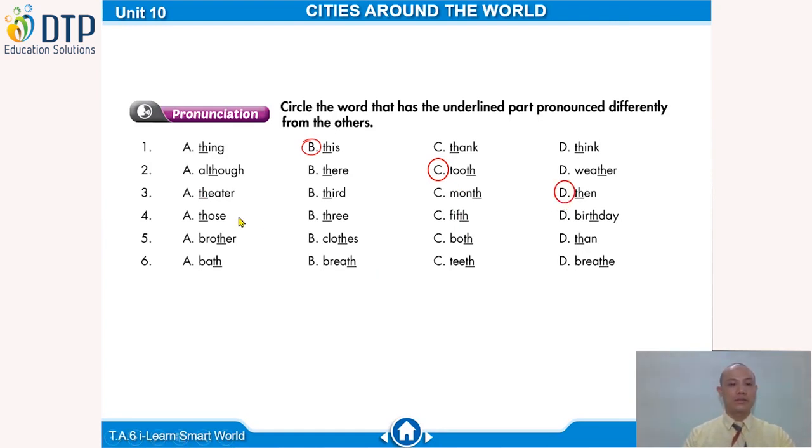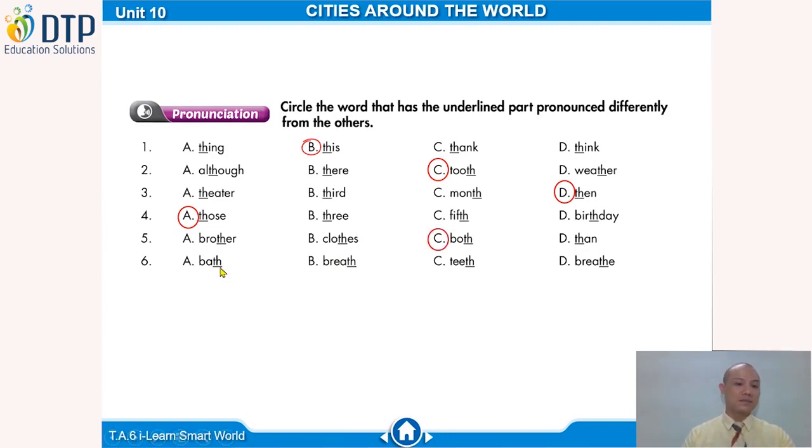Number 4. Those, three, fifth. Mình thấy mình đọc hai cái từ này đọc giống nhau rồi và vậy thì chữ này sẽ là those. A là đáp án. Right. Number 5. Brother, clothes, both, than. Mình thấy hai cái chữ đầu tiên đọc là âm the, brother and clothes. Cho nên mình sẽ chọn chữ C, both là âm.